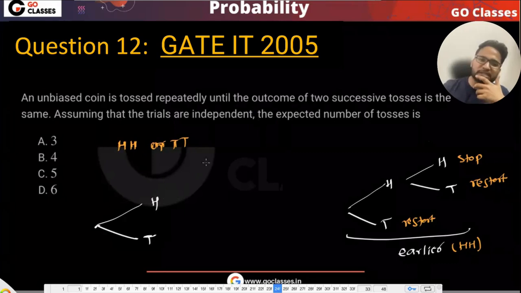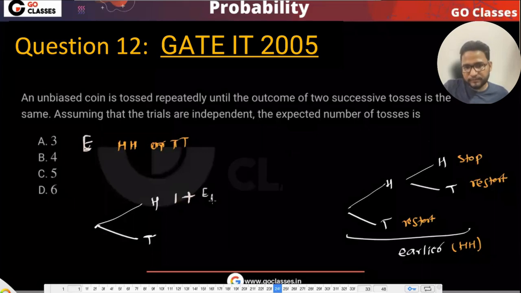But let me just say that till now I made one toss, and let's suppose E is the answer for this question. Let's say that in future I will be needing E1 tosses here, and here I have already made one toss. Let's suppose in future I will be needing E2 tosses.